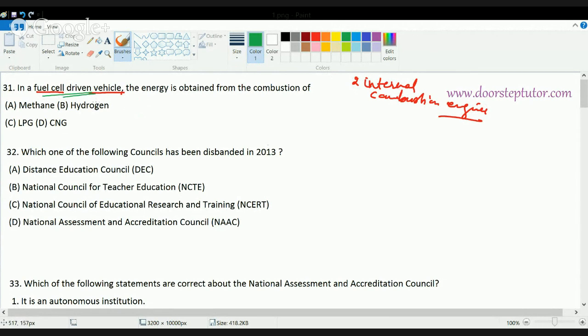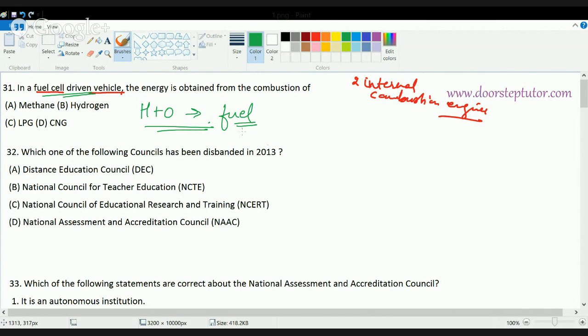Fuel cell technology is basically a technology that uses hydrogen as an element. So hydrogen and oxygen of the air combine, and that is used as a fuel in the combustion process.